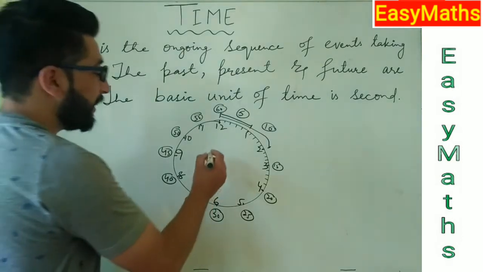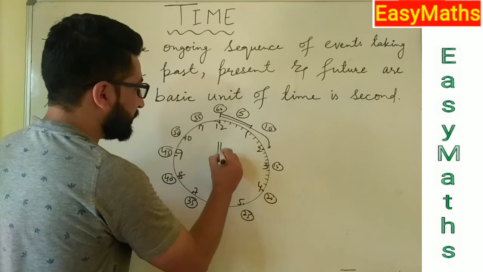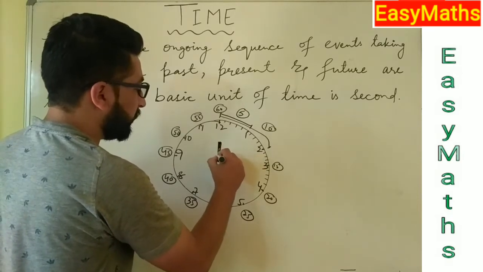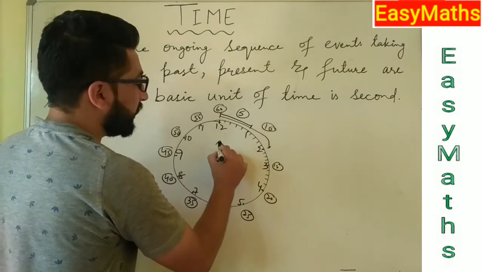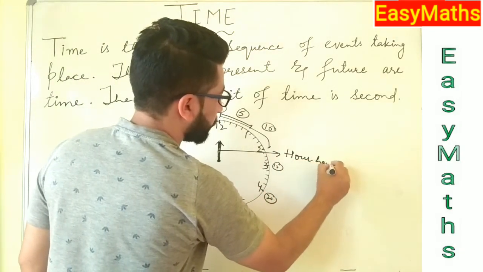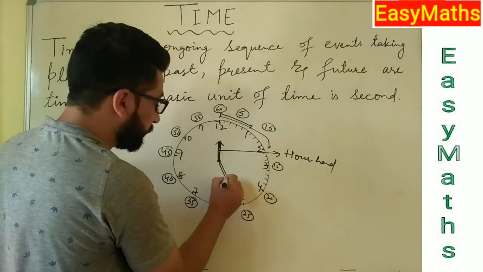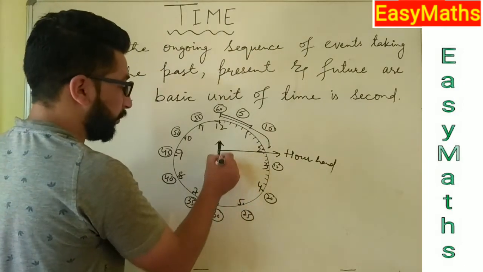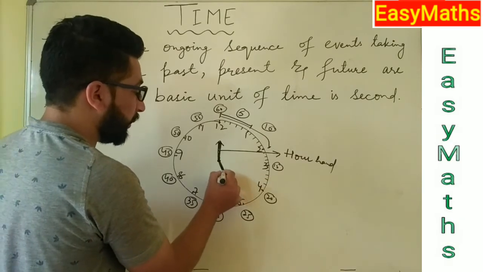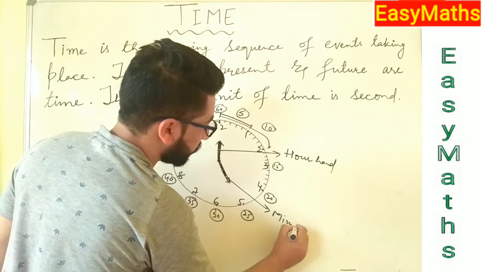Now students, in the clock there is a hand which is shorter but fatter. That hand is said to be the hour hand. Then there is one more hand which is thinner than the hour hand but longer, that is said to be the minute hand.